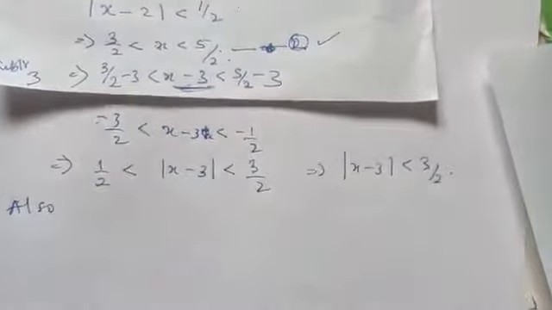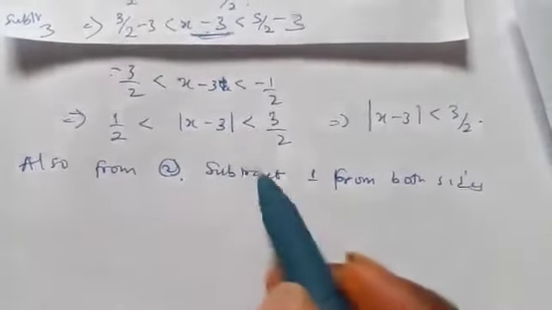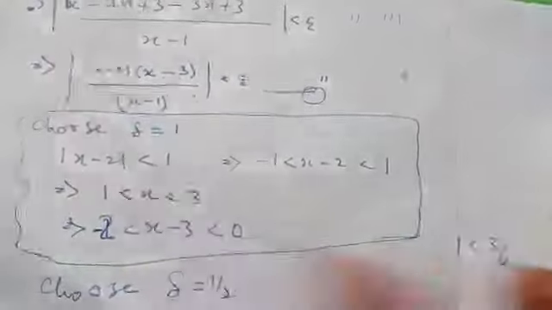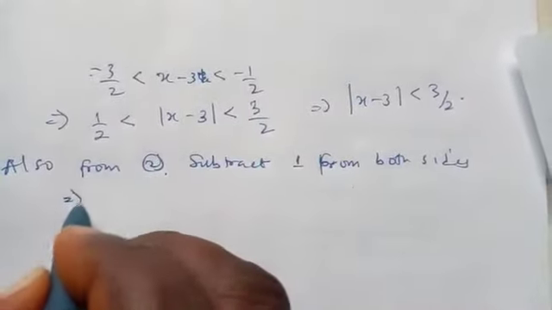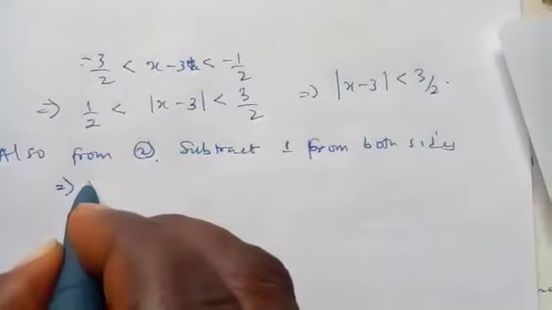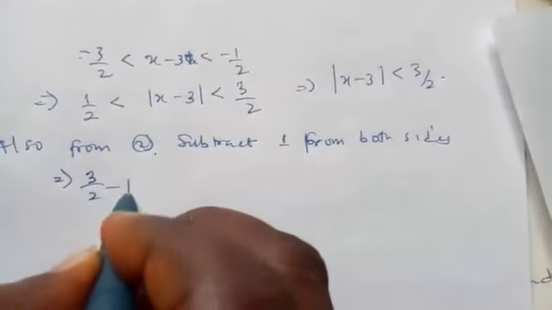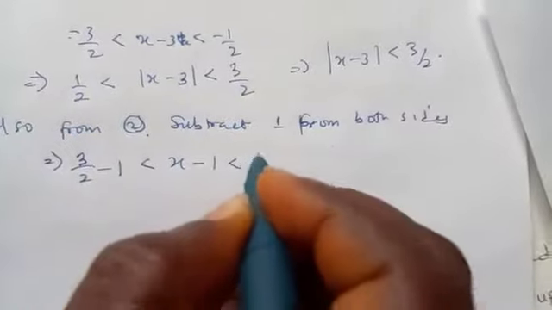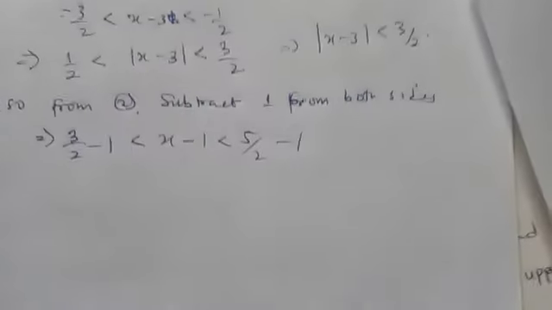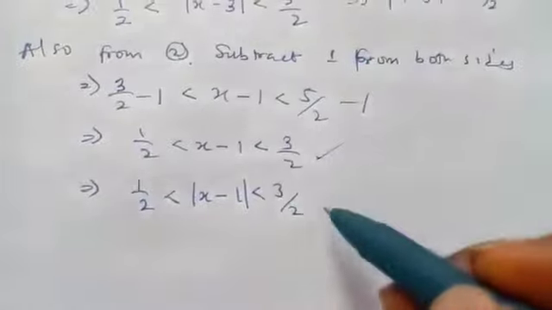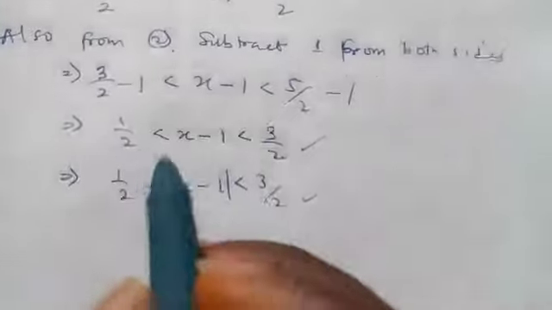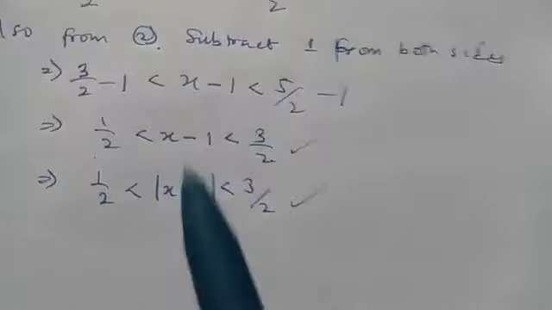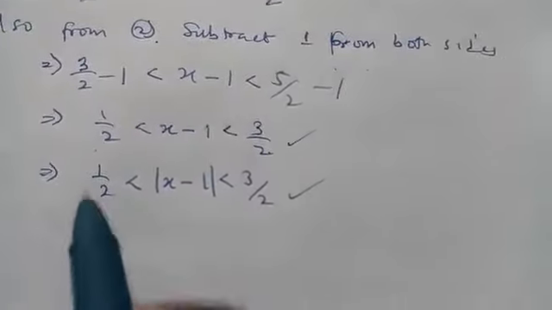Also, from 2, subtract 1 from both sides. The reason why we are doing so is because of this place, s minus 1. When we do so, we are going to get 3 over 2 minus 1 is less than s minus 1 is less than 5 over 2 minus 1. When we simplify, this minus this is this, and this minus this is this. Also, if you take the absolute value of both sides, it will still be the same thing.